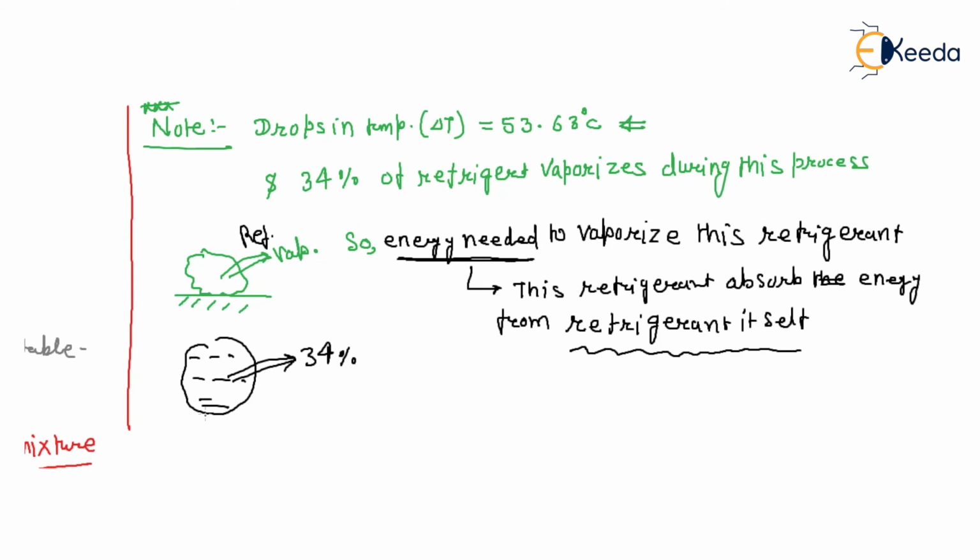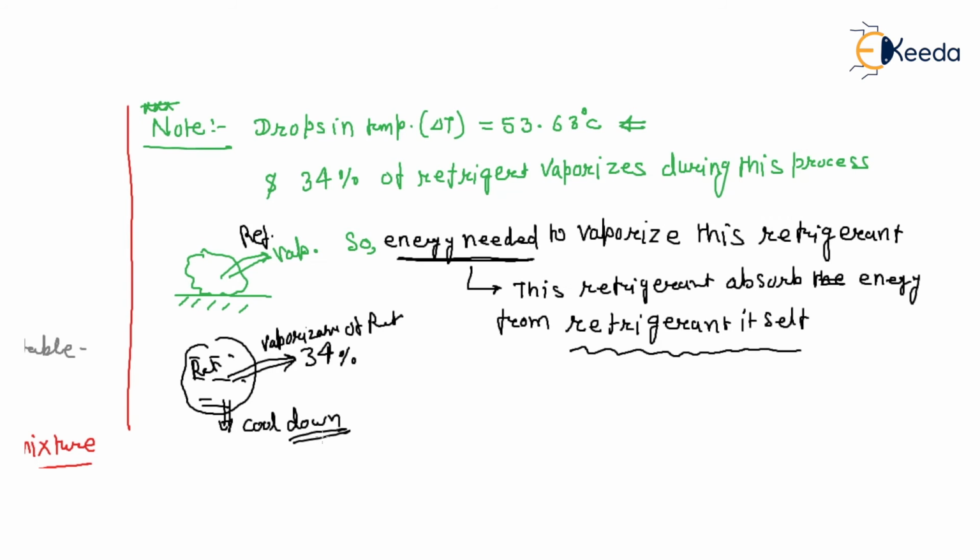So the refrigerant cools down. Some refrigerant vaporizes, that vaporization needs energy, and the source of energy is the refrigerant itself. So finally the refrigerant will cool down,